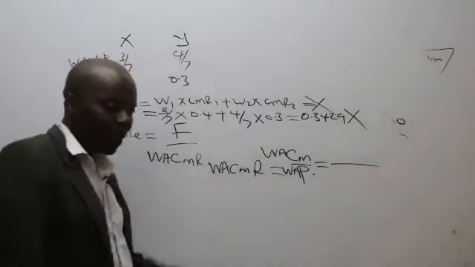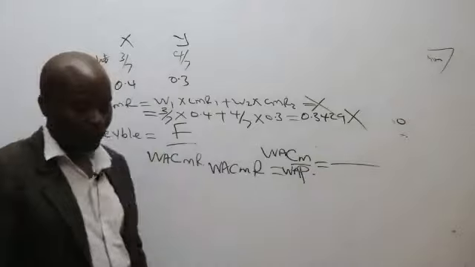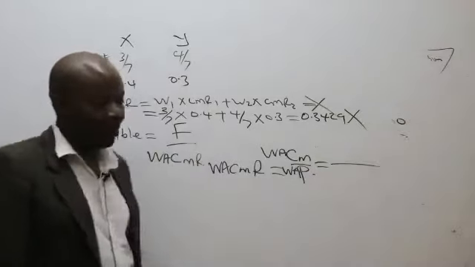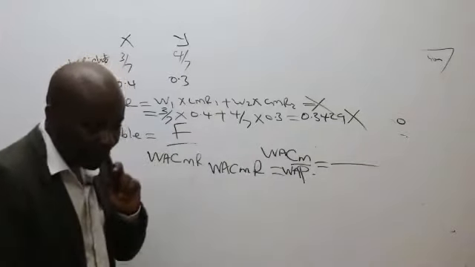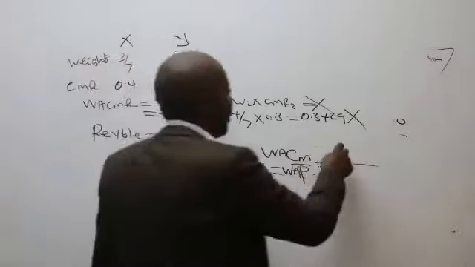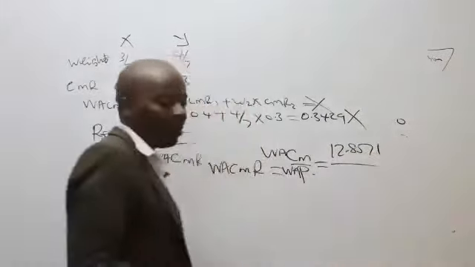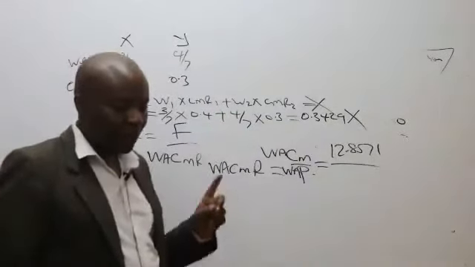There's a figure that we had. WACM equals what? Somebody here. So in this case, I'm being given a figure there as 12.8571, 12.8571 all over WAP. The WAP we already have.